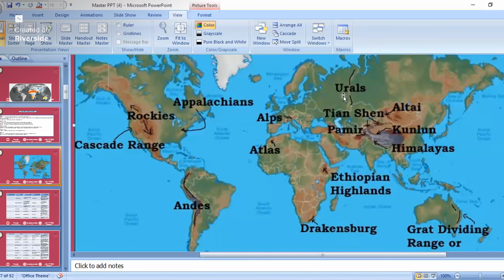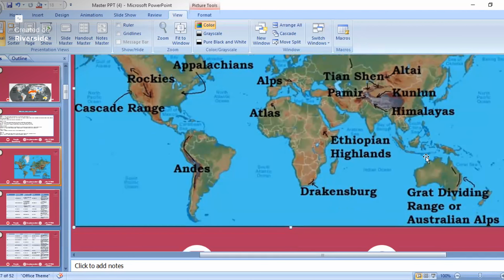Then the Urals is in this Eurasia, both in Europe and Asia, in Russia. So the Urals is in Eurasia. And the Tian Shan, Altai Shan, Kunlun Shan, these are in the China area. And this Pamir Knot, that is in both India and China area. And the Himalaya is famous everywhere. So the Himalaya is here in northern India.